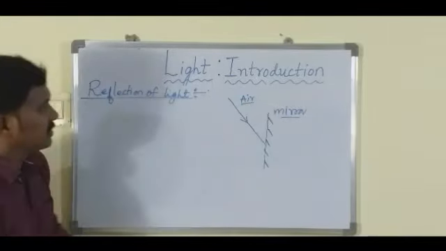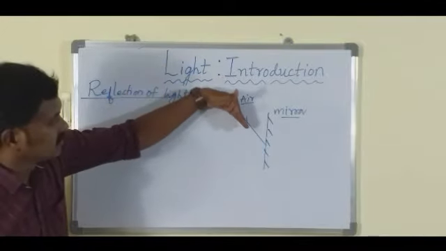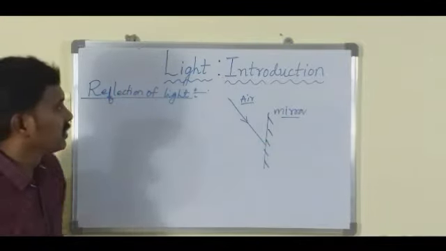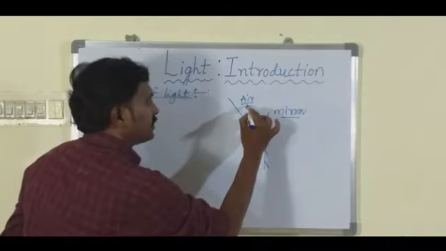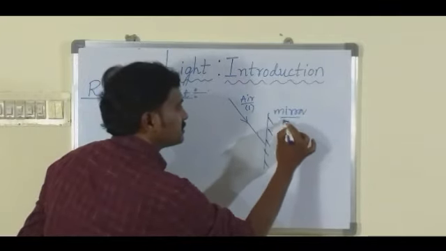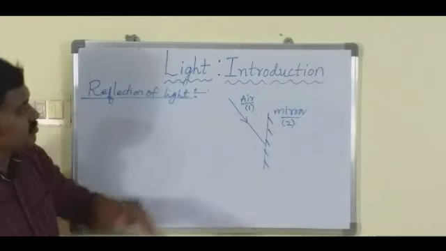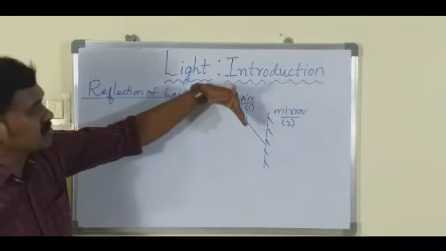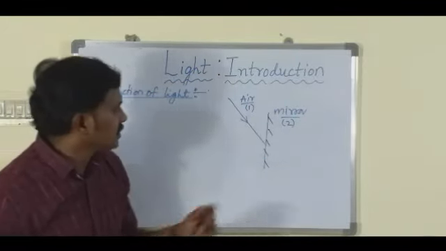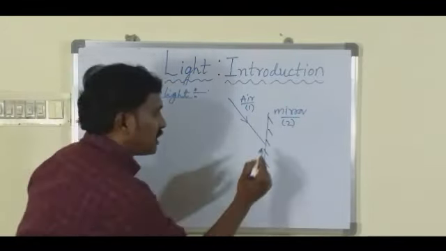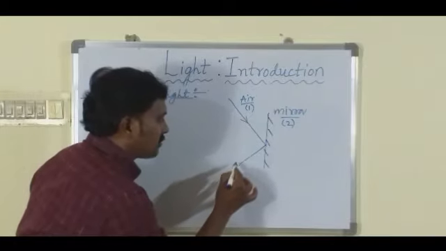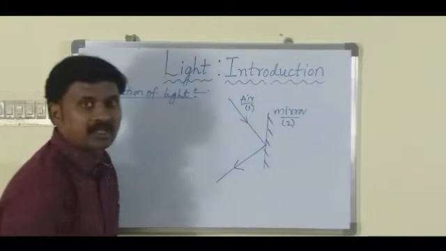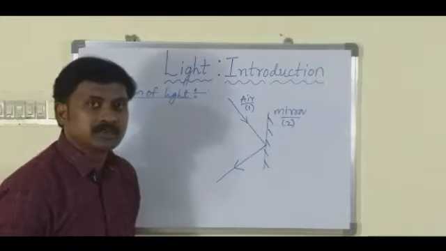Here the light ray is coming through the air and falling on the mirror. Now this air is one medium and the mirror is the second medium. The light ray is moving from one medium and trying to enter into the second medium. After hitting here, the light ray comes back into the same medium. This is what we call reflection.